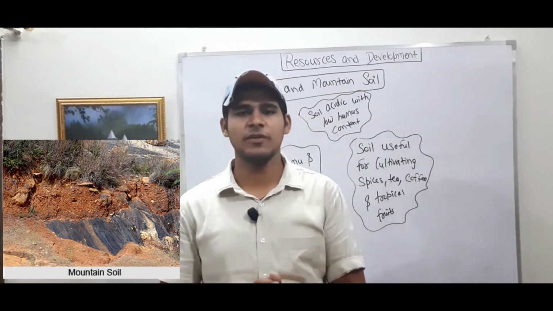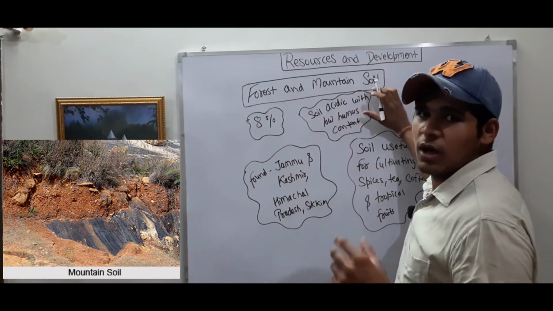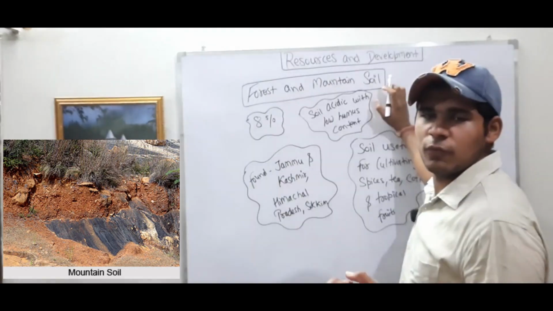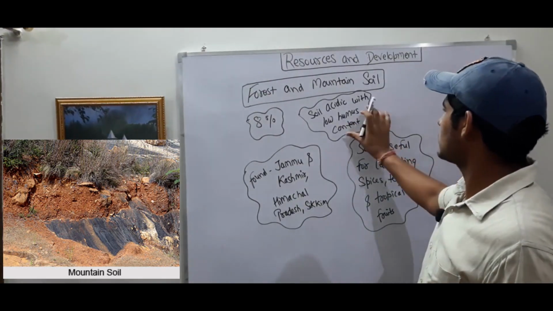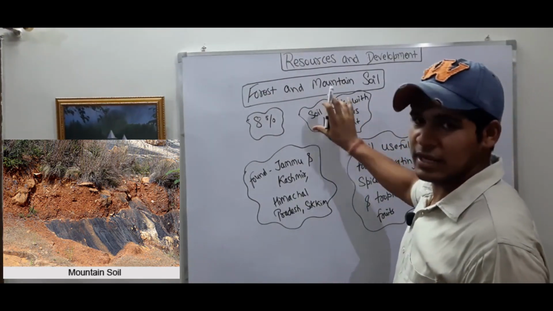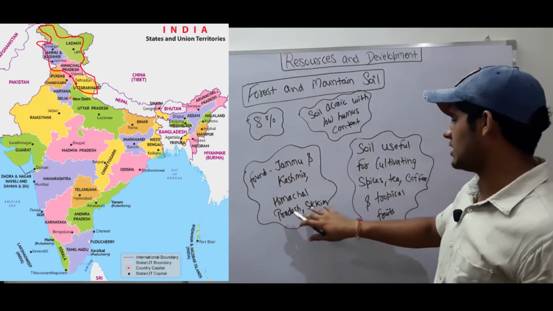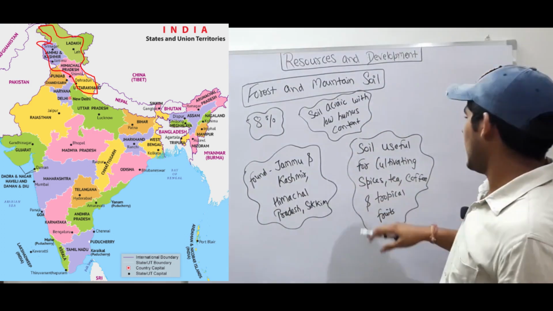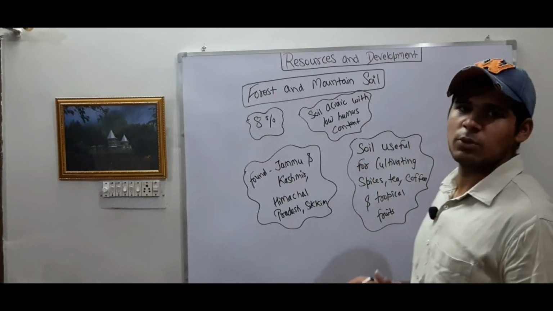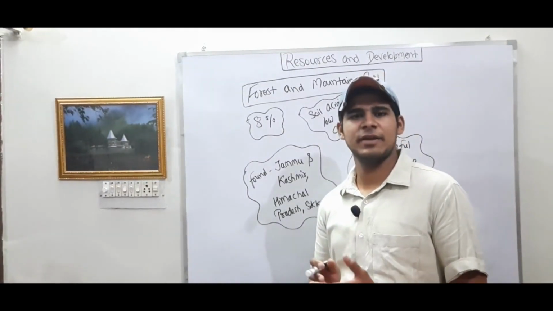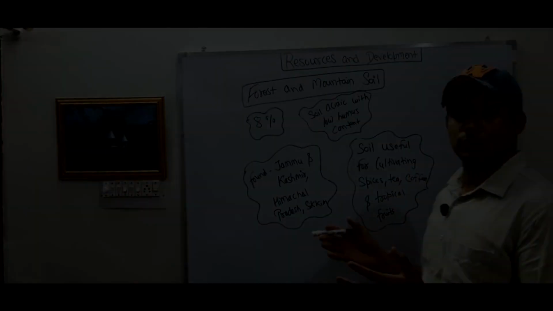It covers 8% of the geographical area of the country. The soil is acidic because there is low forest cover and the area is mostly covered with snow, so there is low humus content and the soil is acidic in nature. It is mainly found in Jammu Kashmir, Himachal Pradesh, Sikkim, Uttarakhand, and other mountain and hilly areas. This soil is mostly useful for cultivating crops such as spices, tea, coffee, and tropical fruits.